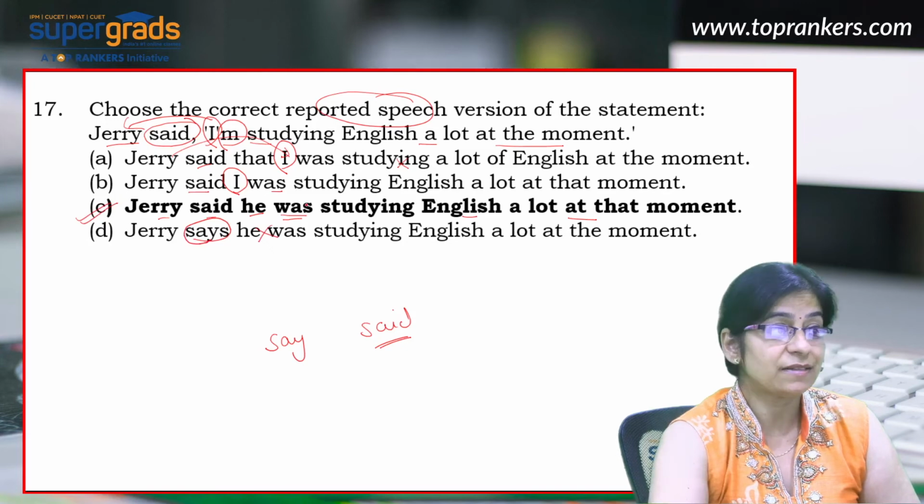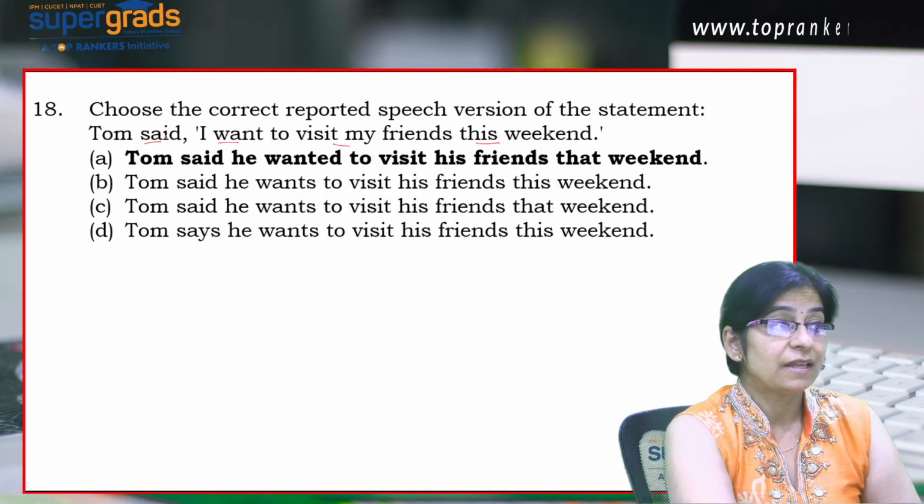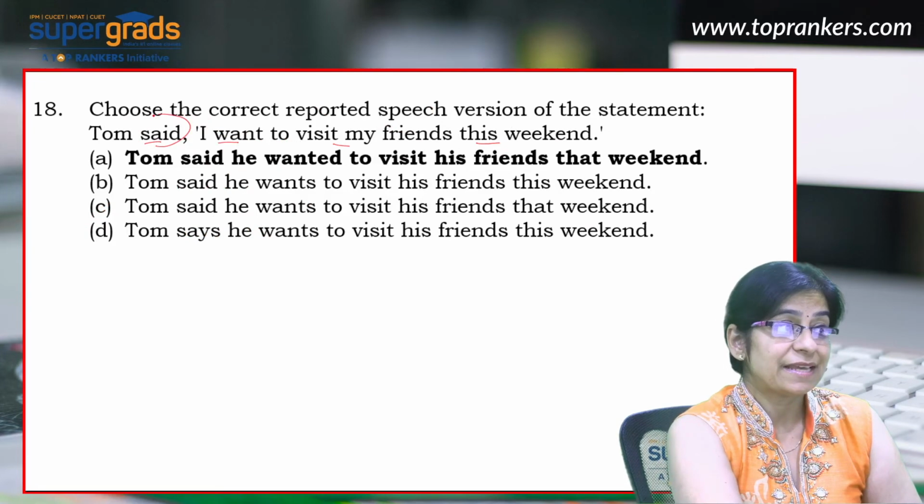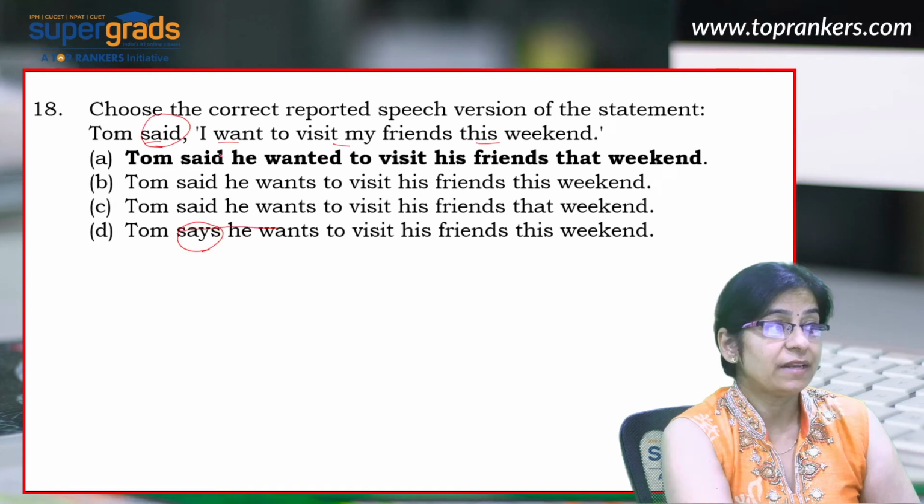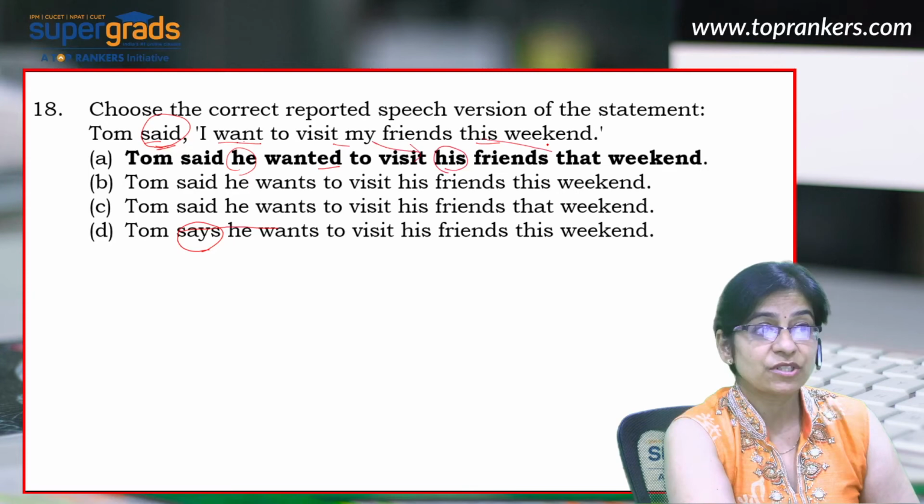Now let's see the next one. This one says, Tom said, I want to visit my friends this weekend. Now, see, said is past tense. So we know for sure that this one is wrong because we cannot change the tense of the reporting verb. Now, see, Tom said he, want will change to wanted because said is past tense. So if the reporting verb is in past form, the tense of the reported speech changes to past. To visit his friends, my will change to his, this will change to that. So Tom said he wanted to visit his friends that weekend.